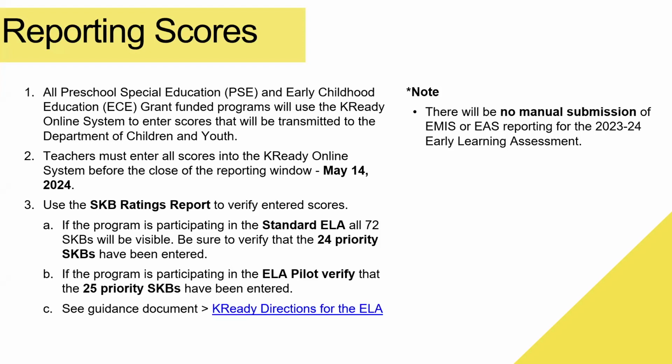So the standard is going to show you all 72, but you're really wanting to make sure that at least those 24 priority items, there are scores entered for those. If you are participating in the pilot, you want to make sure and verify that the 25 SKBs, that those scores have been entered for that. So those are what you're looking for when you're generating that report.